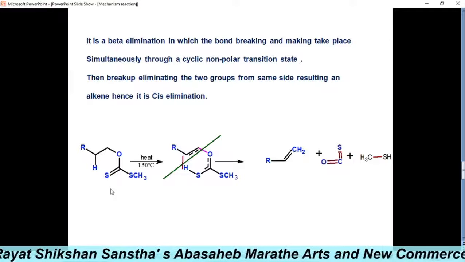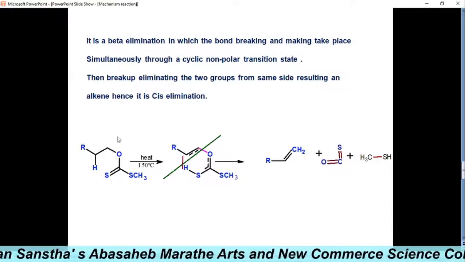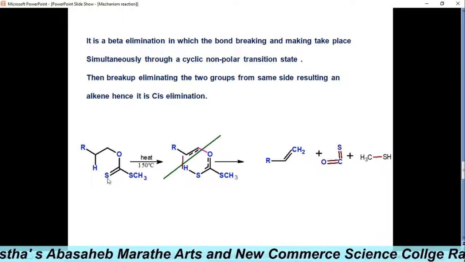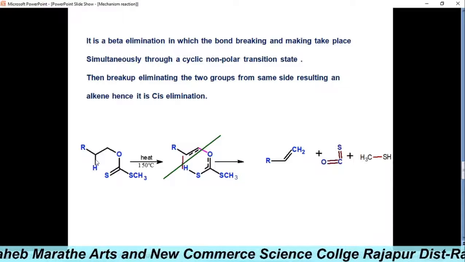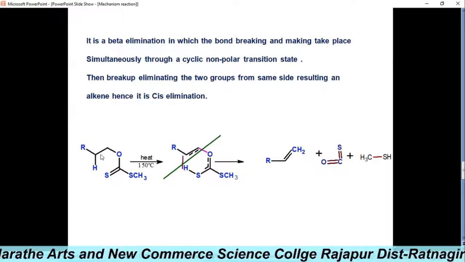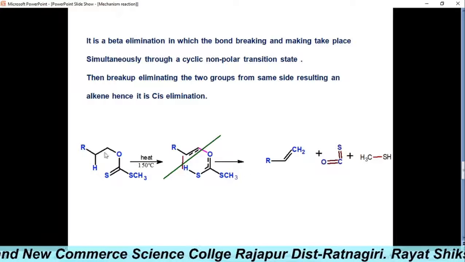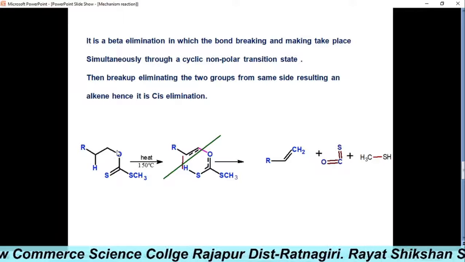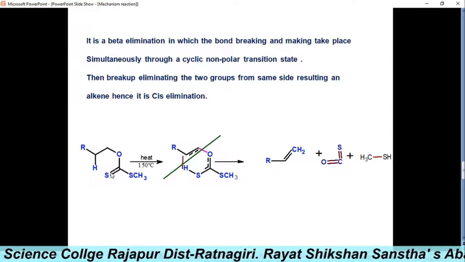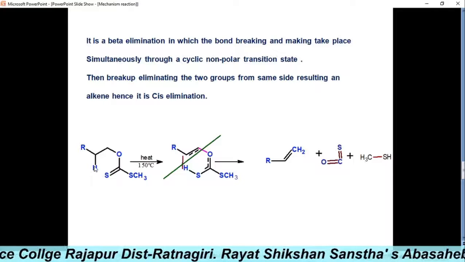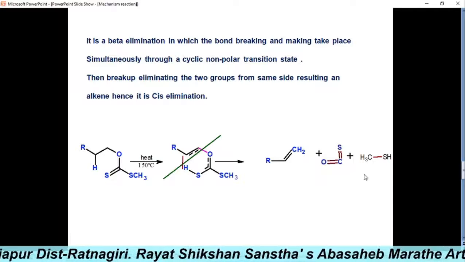See this mechanism. We have used the xanthate ester. What happens? The xanthate ester takes the proton and breaks this carbon-hydrogen bond to form the carbon-carbon double bond as an alkene. See here, this is the alkene. And this carbon-oxygen bond breaks to form the carbon-oxygen double bond here. The carbon-sulfur double bond breaks and takes the beta hydrogen to form SH.